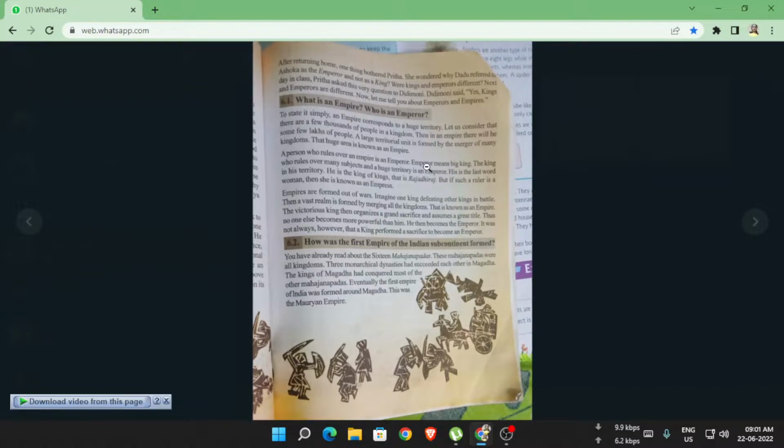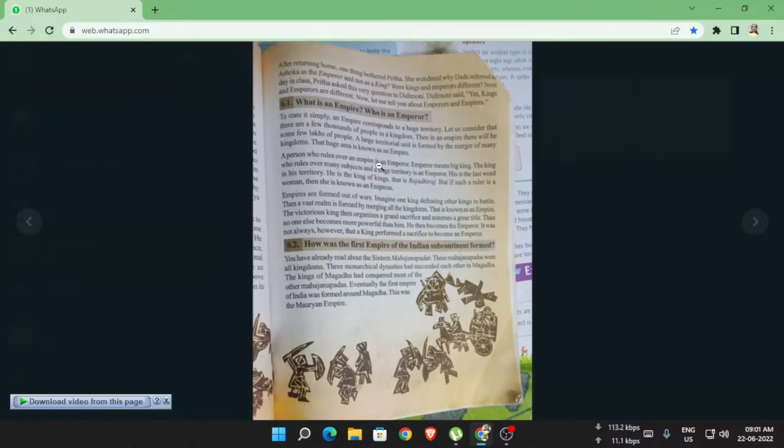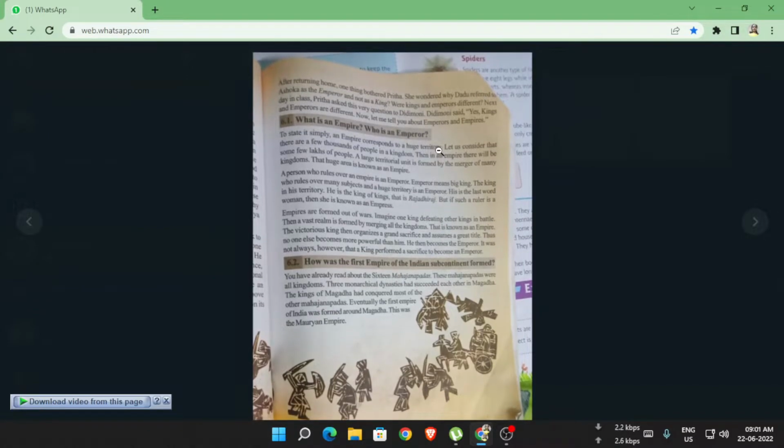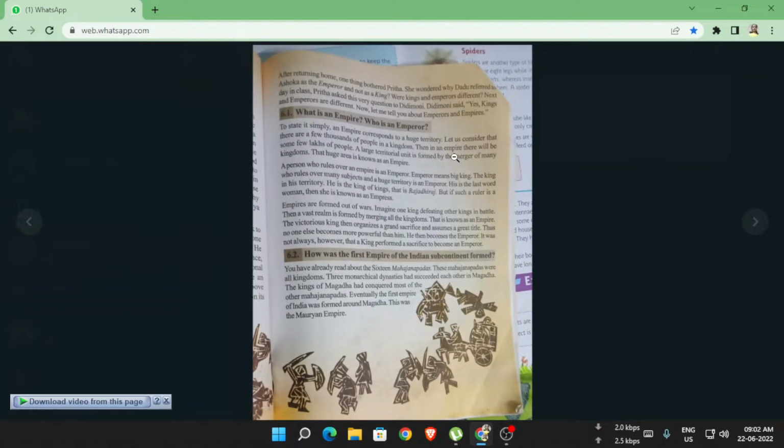So this class is about chapter 6. Chapters 4 and 5 you have in your exam, I give questions, and this chapter is chapter 6, that is, what is an empire. First of all you have to know what an empire is. Empire means a huge territory. It is written here, you can see that empire means a huge territory.